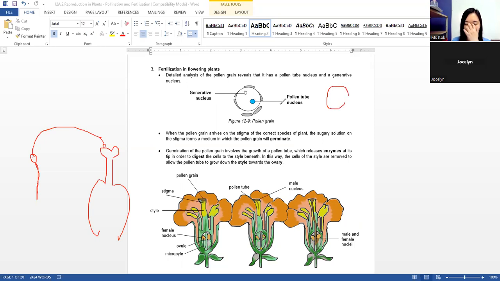So when the pollen falls onto the stigma of the same species, and the stigma is a mature one, the mature stigma will produce a sugary substance that allows the pollen tube nucleus to grow a pollen tube. So the pollen tube nucleus will grow like this, while the generative nucleus will follow behind.